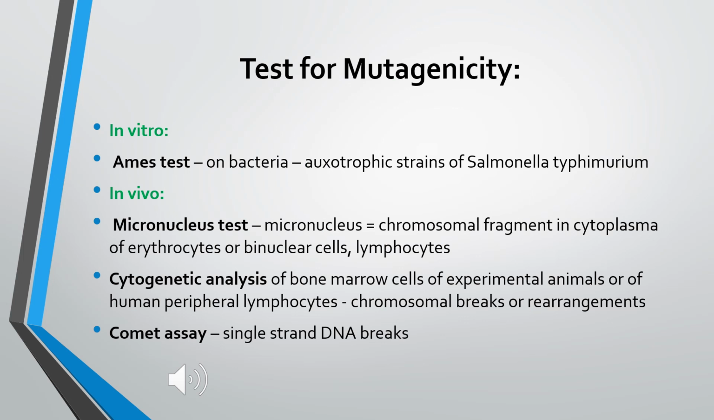So what tests can be performed for identifying mutagenicity? In vitro we can perform the Ames test, whereas in vivo we can perform the micronucleus test, cytogenetic analysis or comet assay.